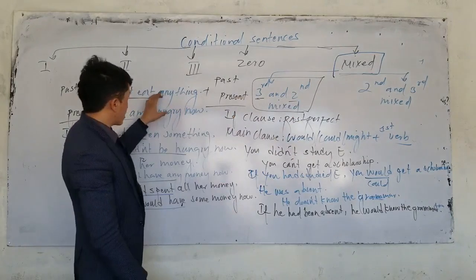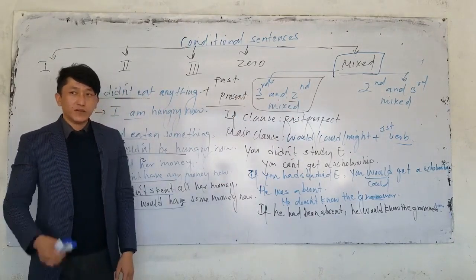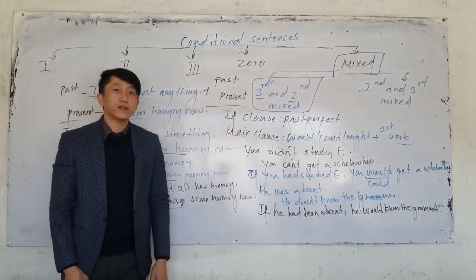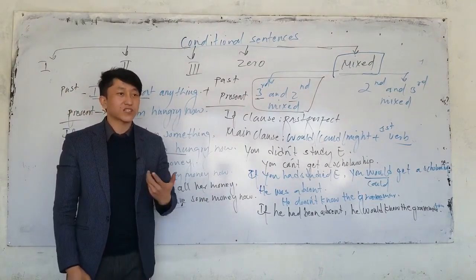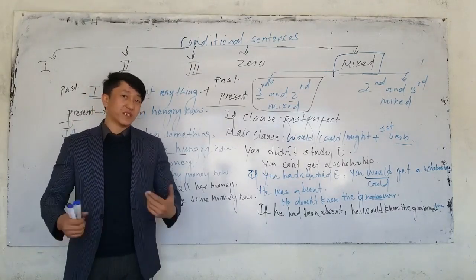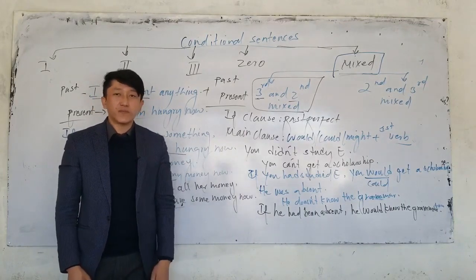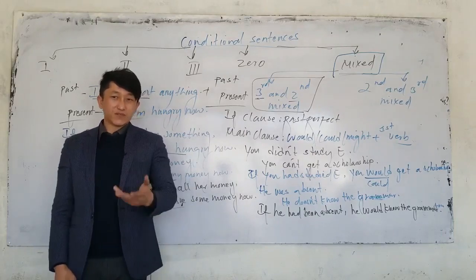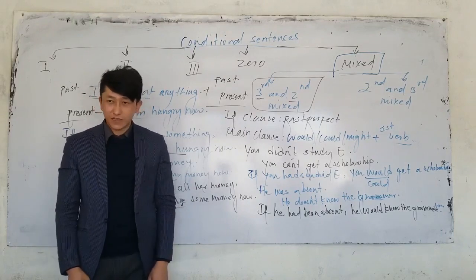Here I said action happened, situation happened in the past. The result is what? Now. You say I studied very hard in the past. I speak English very well now. What do you say? If I hadn't studied very hard, I wouldn't speak English very well. You studied addition to remarks. You can give examples for addition to remarks. How can I say? If we hadn't studied addition to remarks, we wouldn't give examples for them.